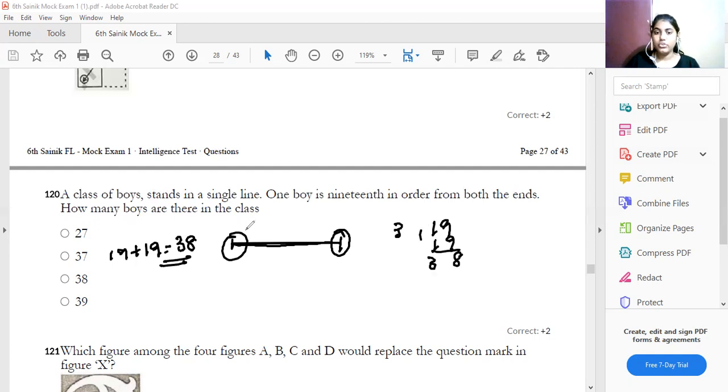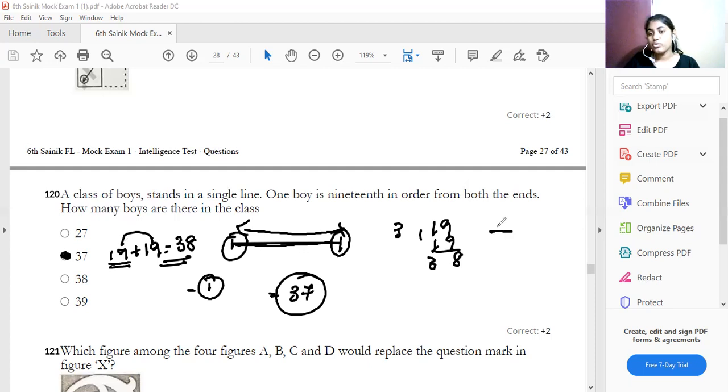So totally in a line there are 38 members in the class. Then minus 1, we get 37. So he is standing 37th. Which boy is in the 19th from order? So take 19 from both the ends minus 1. This is a formula. You have to add from the left and then right.